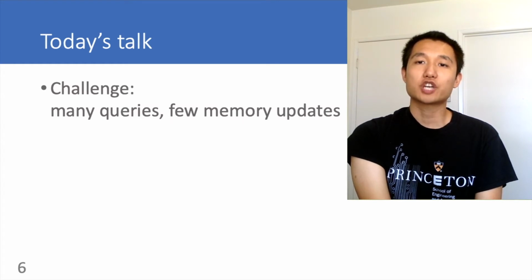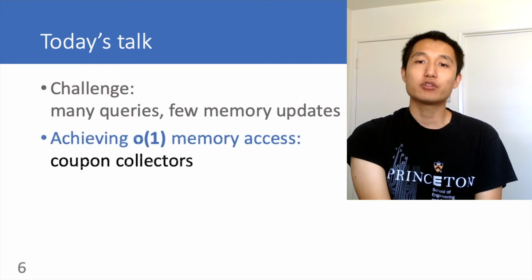We have talked about the challenge, which is we only have limited memory access in terms of a fixed number of bytes per packet, and we want to run many diverse queries. We found a clever way to formulate our distinct counting queries using the coupon collector problem, achieving much fewer than 1 byte of memory access per packet. So this is the first step.